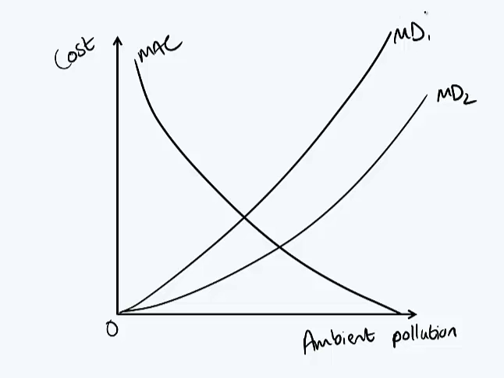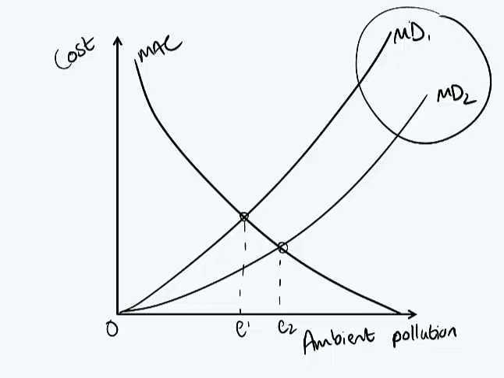Where the other one, there's a lot of wind taking the pollution away. So there's a lot of differences between the countries. But important, we have two different efficiency levels, one for country 2 and one for country 1. Now it might look like country 1 is doing better, but in reality they're both at efficient levels because they have different marginal damages curves.